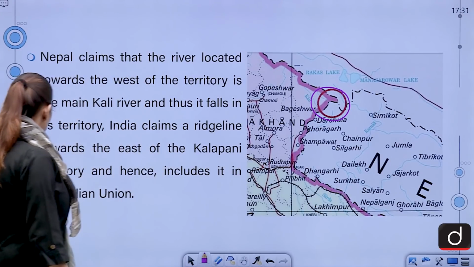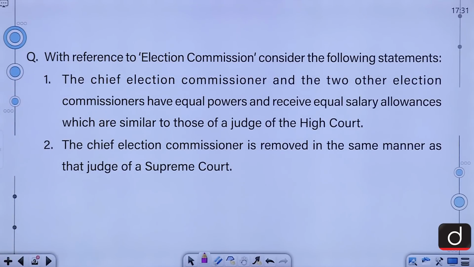Moving on, let's talk about our next question. With reference to Election Commission, consider the following statements. The Chief Election Commissioner and 2 other election commissioners have equal powers and receive equal salary allowances which are similar to those of a judge of a high court.